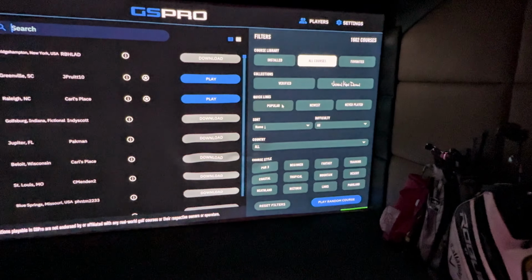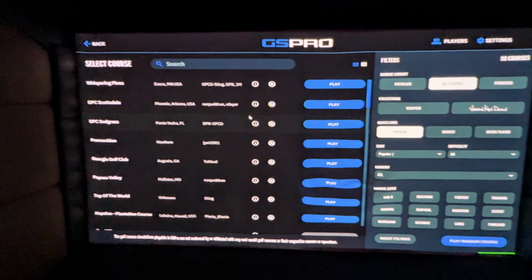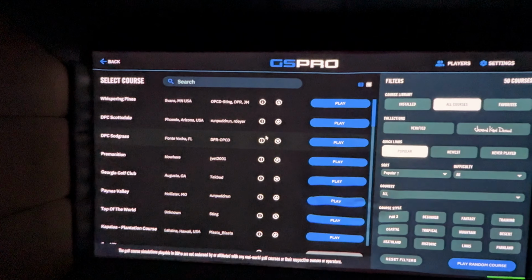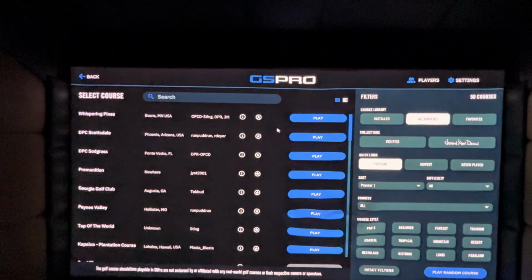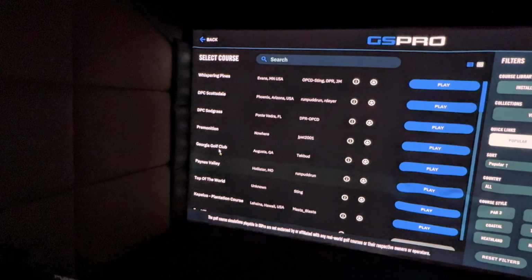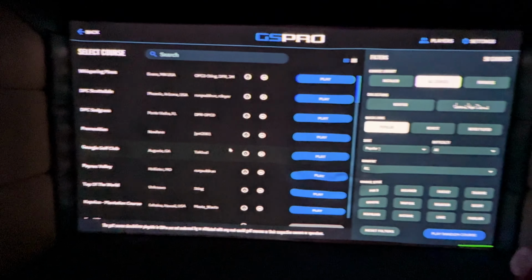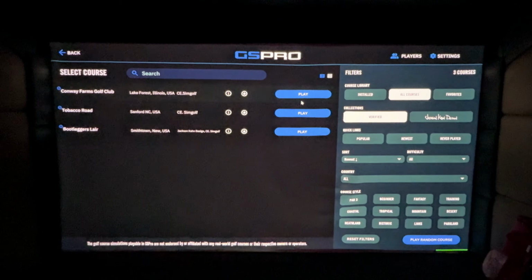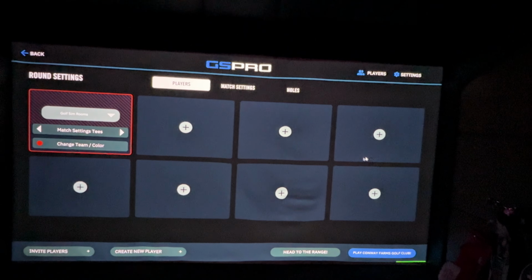If you wanted to just go by popularity, it's quite handy. You can just click popular here, and all of the most popular courses within GSPro, these are the ones that are downloaded the most frequently, they'll come up nearer the top. So you've got on here Scottsdale, Sawgrass, and Augusta. So these obviously being some of the bigger name courses. So once we've chosen our course, we're going to play Conway Farms. We're going to see this, and this is the player menu now.